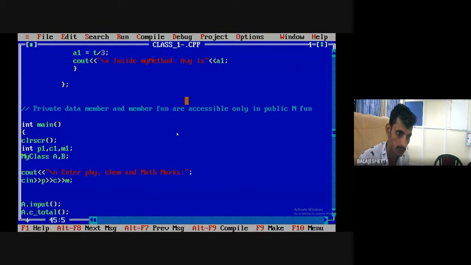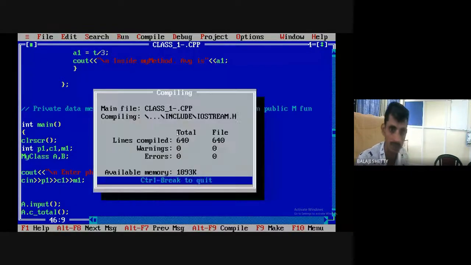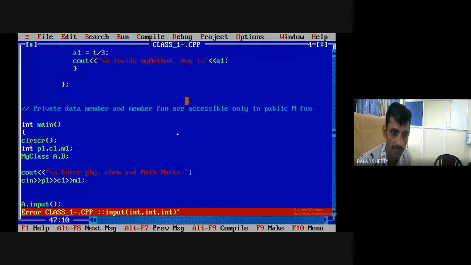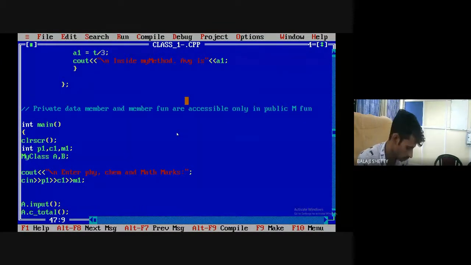And here this is P1, C1, M1. What is one more change? Input is a function which takes 3 parameters. Your input is void, I get the error. Let us see the error. Function prototype error. You are passing nothing. Pass physics 1, chemistry 1, mathematics 1. That's it.